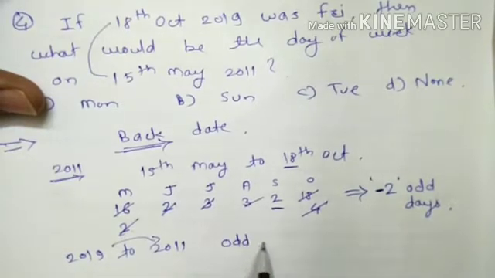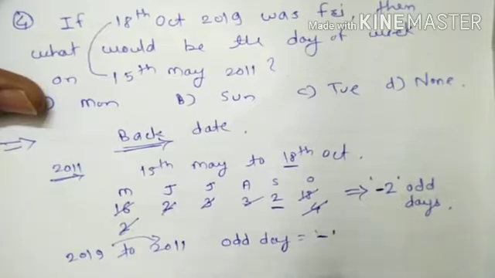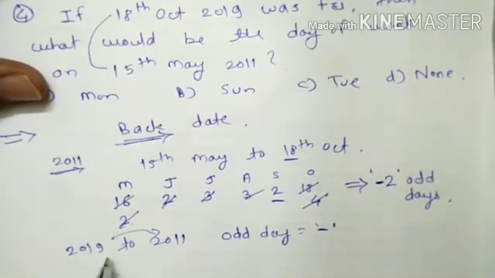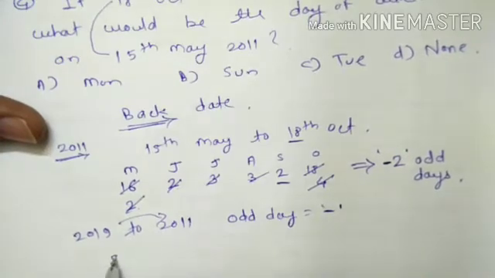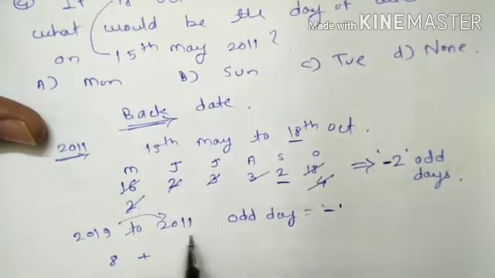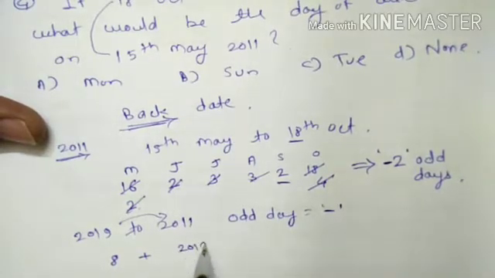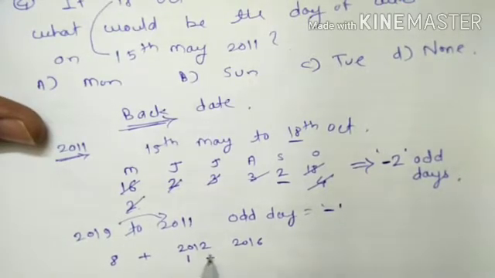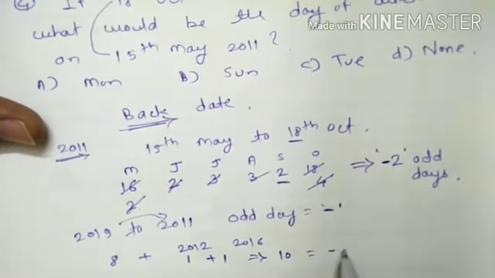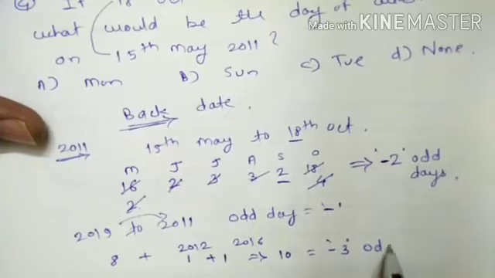We have to consider odd days in a negative term. Okay, the difference from 2019 to 2011 is 8 years, so 8 odd days plus the number of leap years: 2012, 2016. 1 for 2012, 1 more for 2016, so the total number of odd days is 10. 10 means -3 odd days.